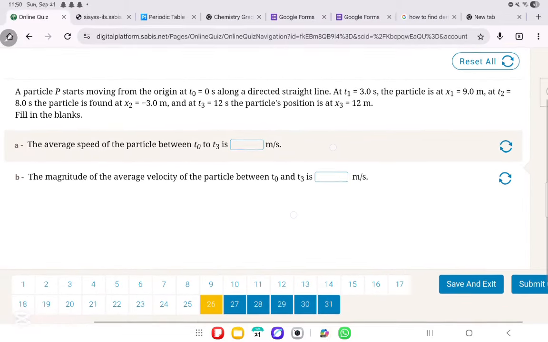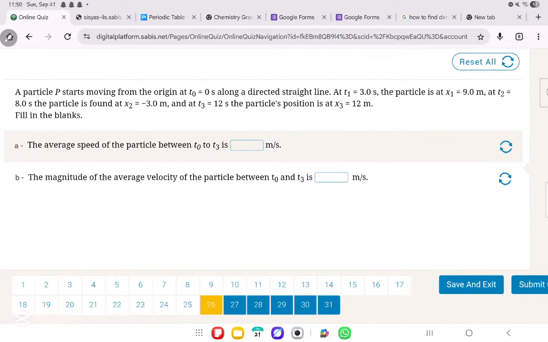Number 26. A particle P starts moving from the origin at time t0 along a directed straight line. Perfect. So let's draw. We have a directed straight line. It starts moving from the origin at t0. Let's draw the origin t0 over here. Now, at time t1, 3 seconds, the particle was at what position? At 9 meters.